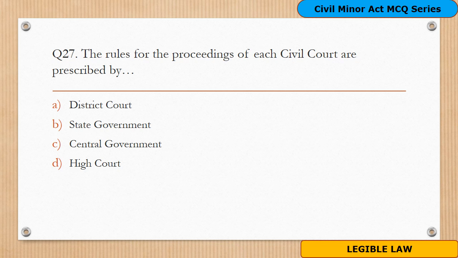Question number 27. The rules for proceedings of each civil code are prescribed by. Options are A. District Court, B. State Government, C. Central Government, D. High Court. The correct answer for this is option D, High Court. The rules for proceedings of each civil code are prescribed by the High Court, and Section 41 of the Maharashtra Civil Code Act has mentioned the same.